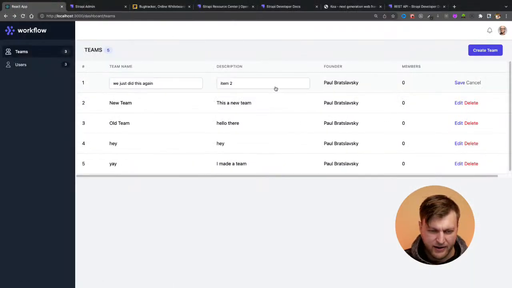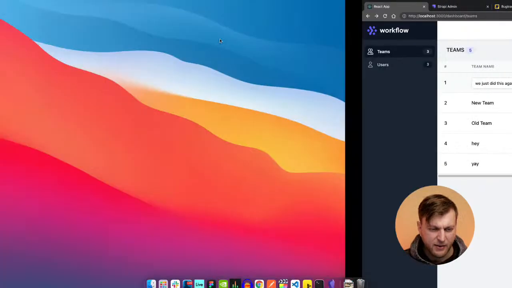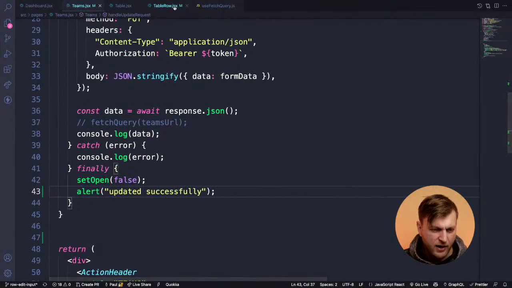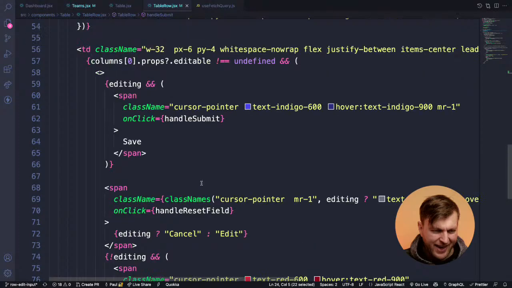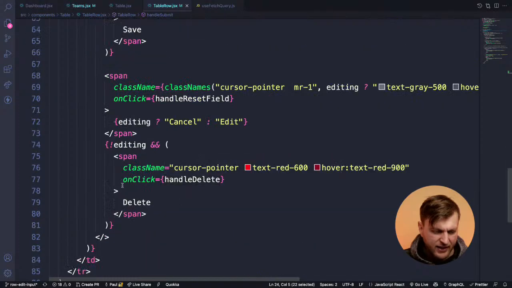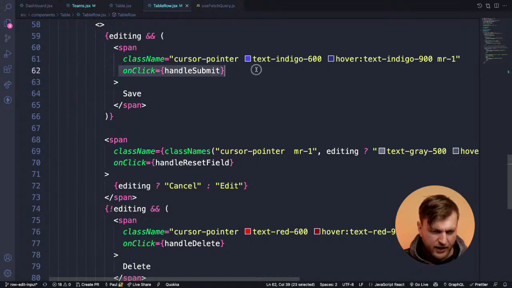So if I go edit, update, let's do hello, and click save. Notice we have step 1. Step 1 is happening from our table row, where I have an onClick event, which handles submit.